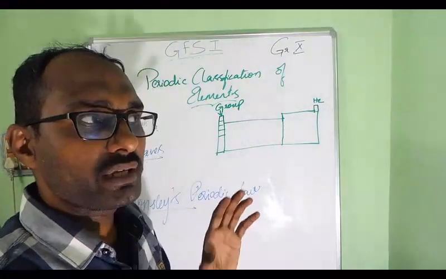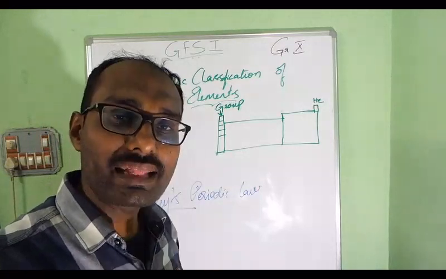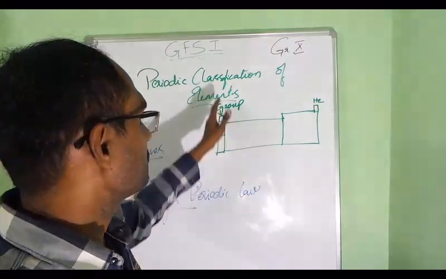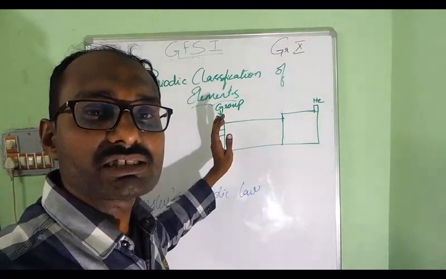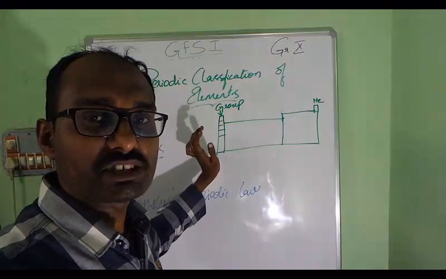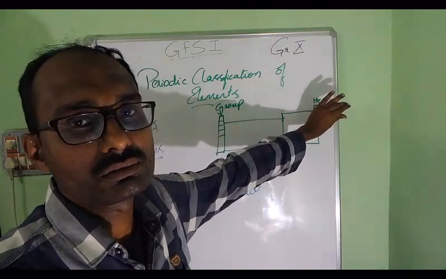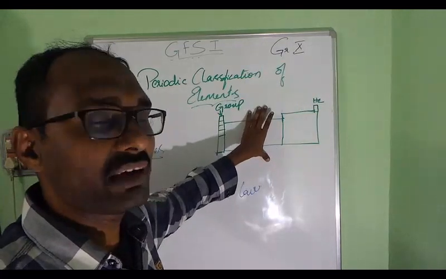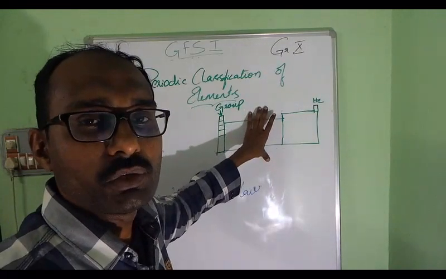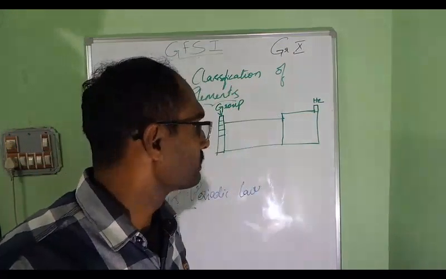So we can simply say all elements which have the same number of valence electrons are placed in one vertical column called a group, and all elements which have the same number of shells are placed in the same horizontal row called a period. In a nutshell, the long form of periodic table has 7 periods and 18 groups.